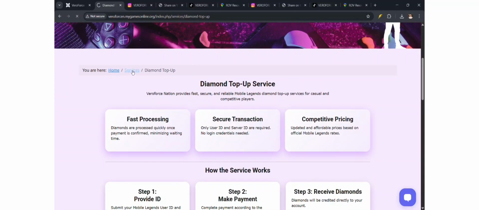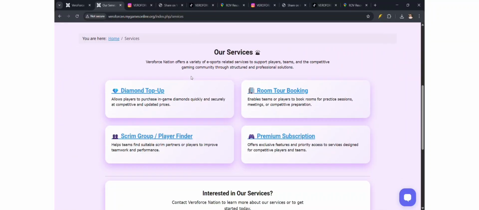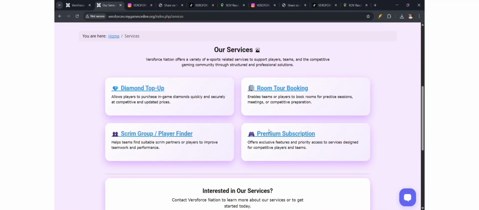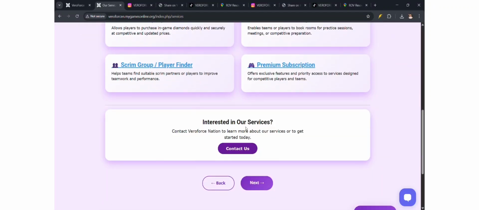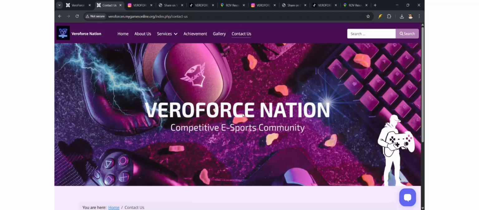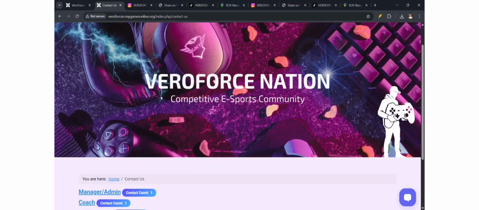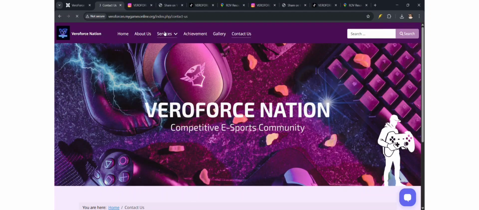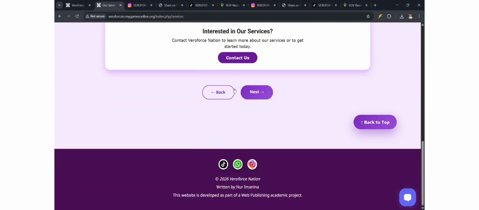Okay, so we go back to services, and users can just click, so it's user friendly. And then if they're interested in our services, they can click on contact us, and it will bring them to the contact us page. Okay, we go back to the services, and we also have a back and next button that function nicely.